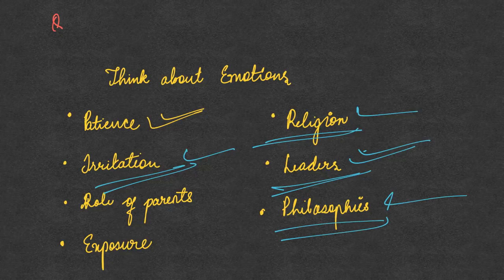Next also comes the role of philosophies. Here again, let me take an example: if you are unable to control your emotion of anger and you're a short-tempered person, just go back to your basic philosophies. For example, Buddha. Buddhism is again a philosophy. Buddha said that anger is like grasping hot coal in your hand. It is going to burn you first. After that, if you throw it at someone, it is going to burn someone else also.